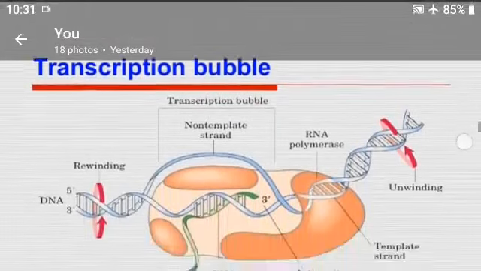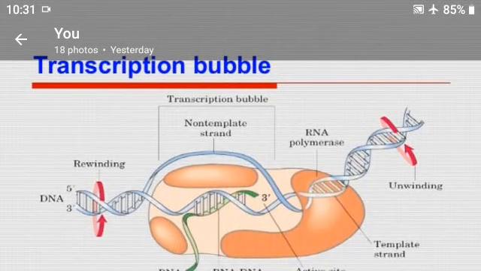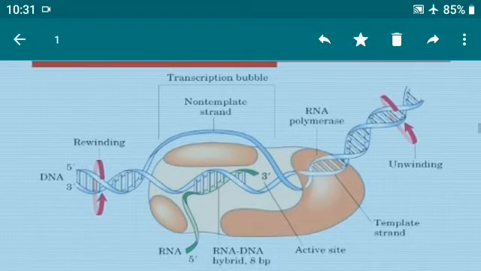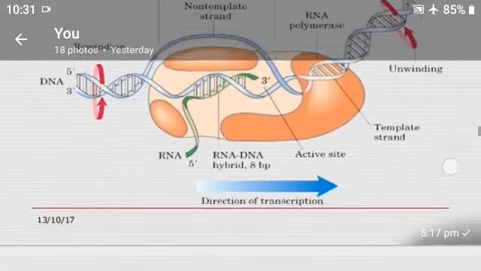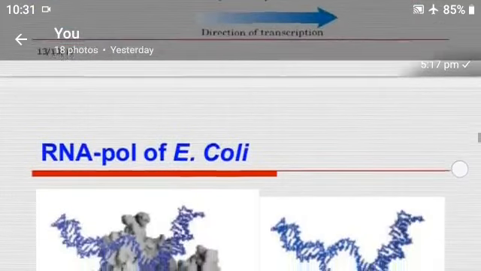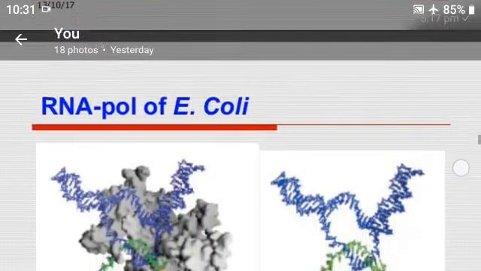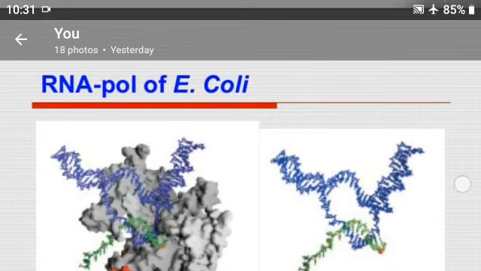Formation of transcription bubble. RNA polymerase of E. coli.